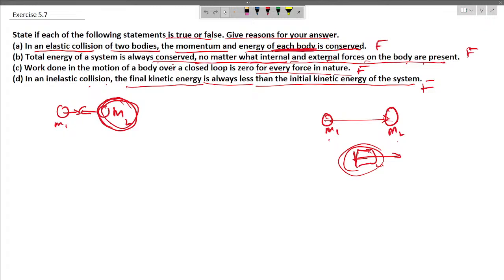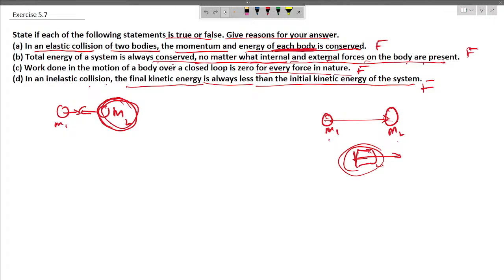Now the second question is, total energy of the system is always conserved no matter what internal and external forces on the body are present. This is false because the total energy of the system includes all forms of energy: kinetic, potential and thermal. According to the law of conservation of energy, total energy in a closed system is conserved. However, if external forces like friction act on the system, they can do work on the system, converting one form of energy to another. So when external force is present, it is not going to be conserved.